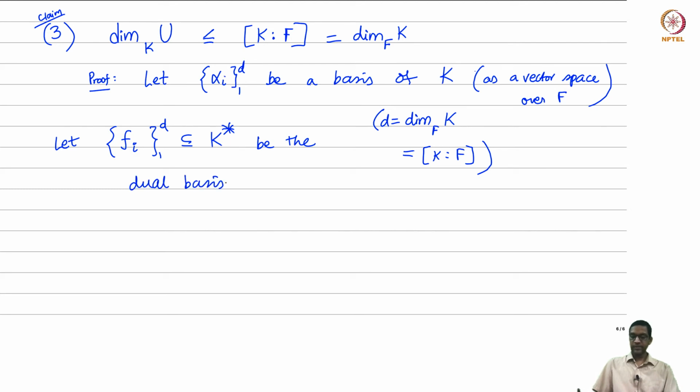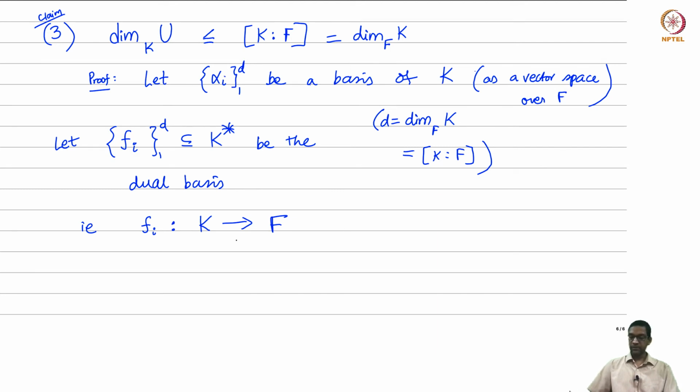Recall, given a basis you can construct its dual basis of linear functionals. So what are the Fi's? The Fi's are linear functionals on K. In other words, they are maps from K to the base field, which is F here.